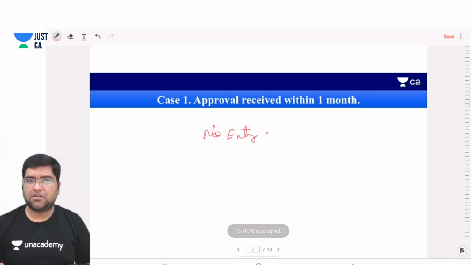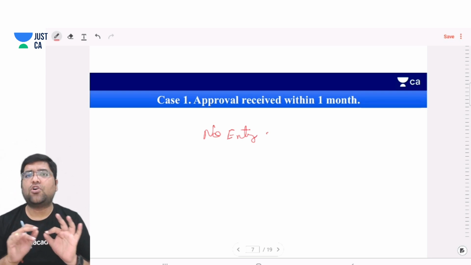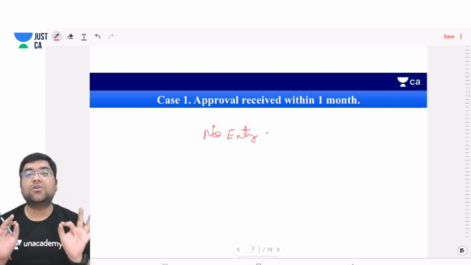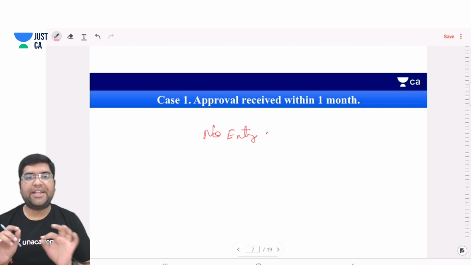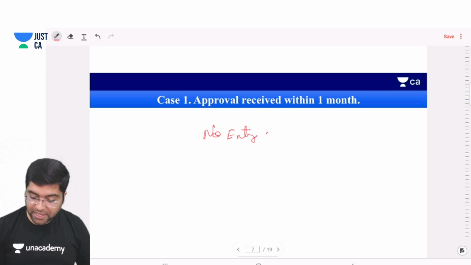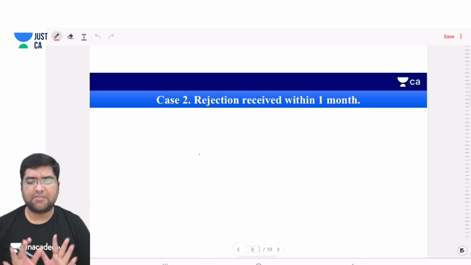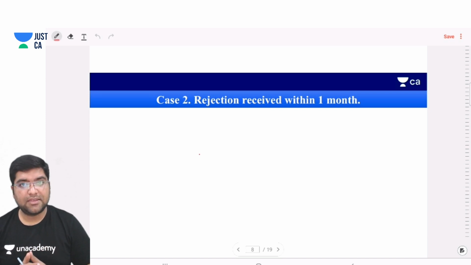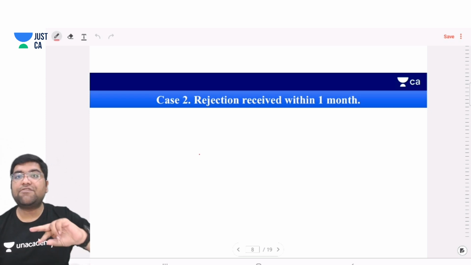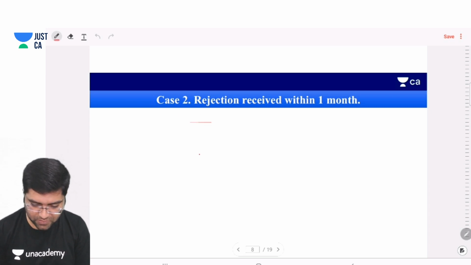So you tell me, will we book the sales again? No, sir. The sales has already been booked. Alia is already our debtor, so we will not book the sales once again. So no entry is required if the approval is received. But what will happen if approval is not received? Rejection received within 1 month. So what will happen then? If rejection is received, the entry for sales will be reversed.